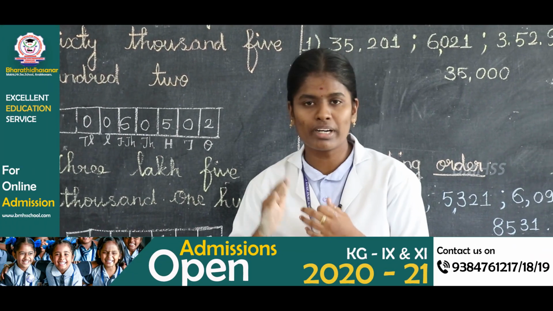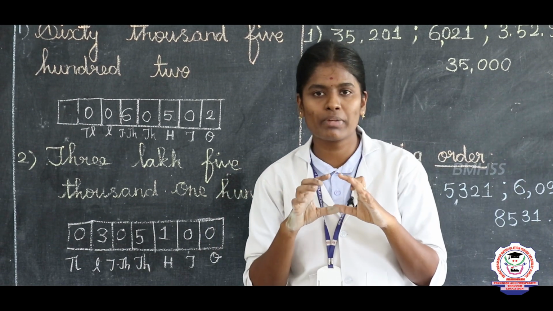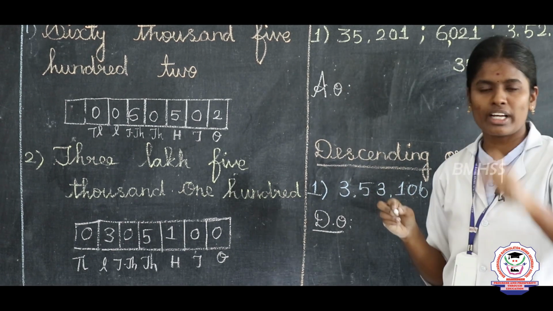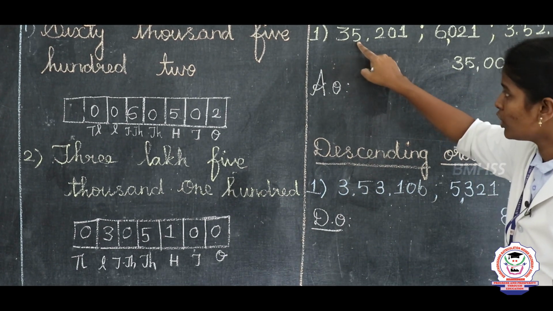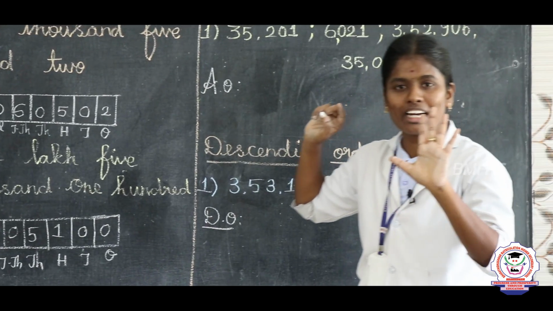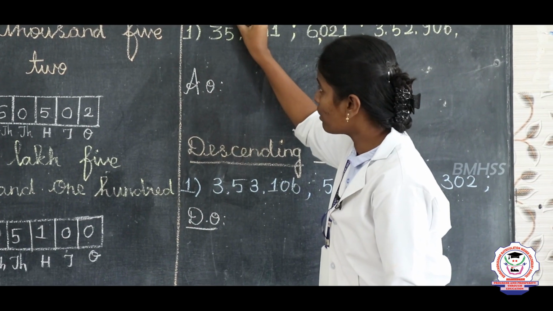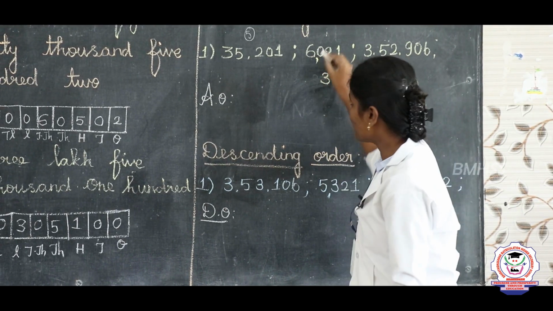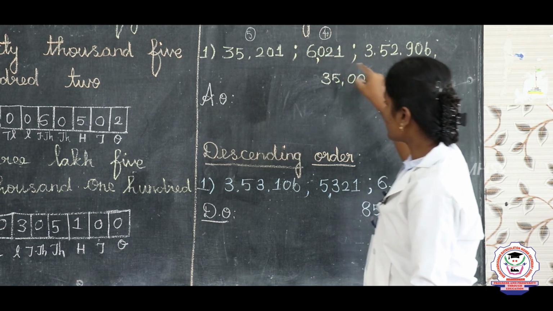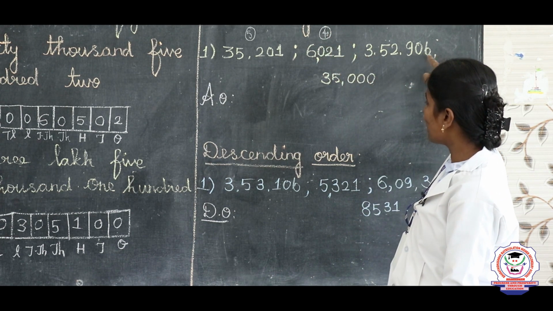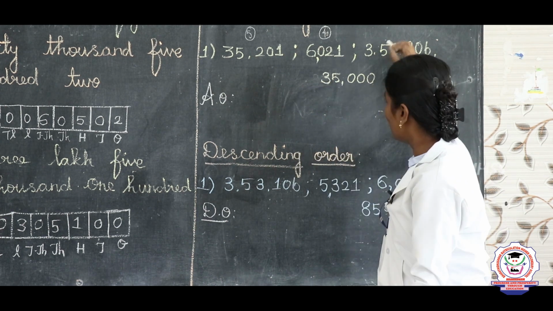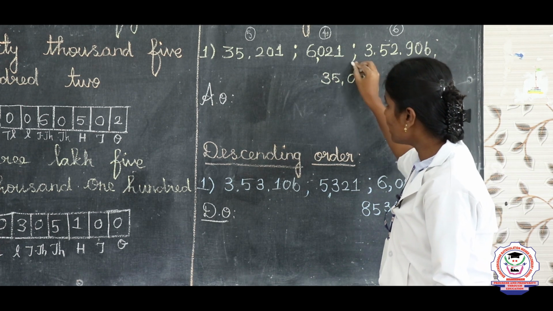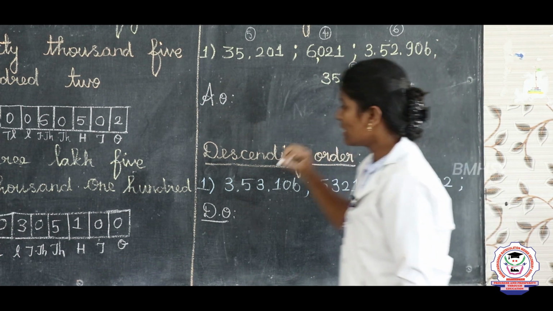When we arrange the numbers small to big, it is called ascending order. First you compare all the numbers, then you should arrange them. First listen: 1, 2, 3, 4, 5. Totally we have 5 digits. So write here 5. Next, 1, 2, 3, 4. Here we have 4 digits. Write here 4. Next here you count 1, 2, 3, 4, 5, 6. Totally we have 6 digits. Write here 6. Here 1, 2, 3, 4, 5. Write here 5.